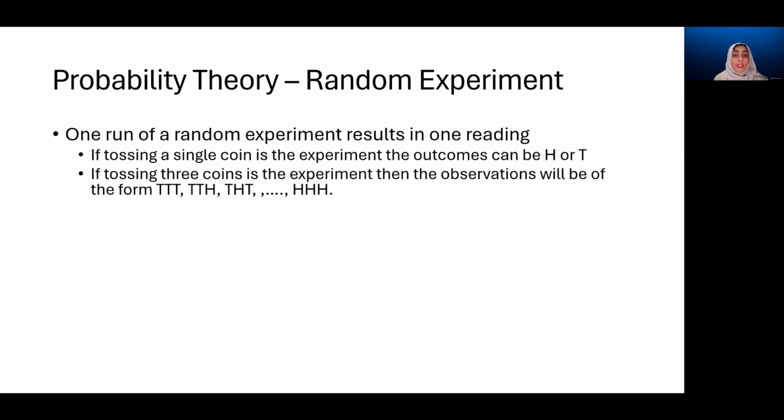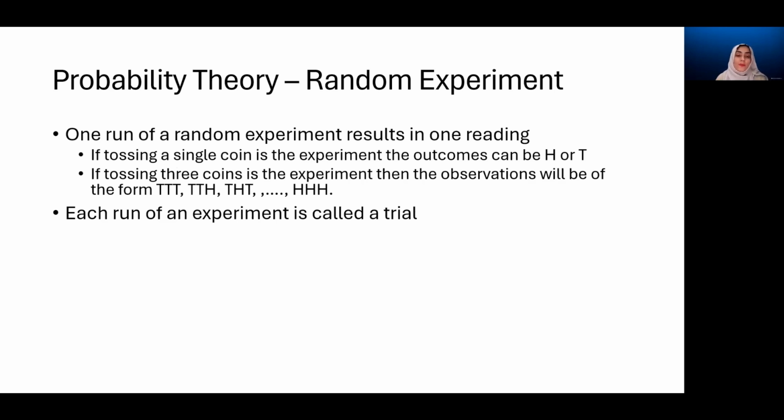But if our experiment is different and it says that the experiment is to toss 3 coins and note the outcomes for each of them, then our simple events are not going to be just one head or one tail. It's going to be 3 of them. And we can have these combinations. We can have all 3 tails, we can have all 3 heads, or we can have any other combination of heads and tails for 3 coins. So the simple event in that case would be like the ones you see here, and not like this one. And again, if we change it to tossing 4 coins, it would be 4 things together. And of course, the number of possible outcomes would increase.